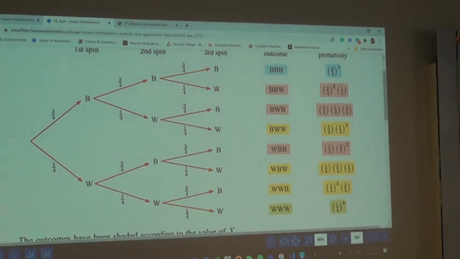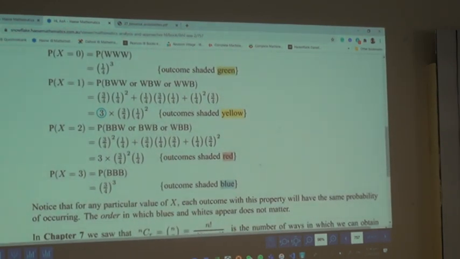Because you could see the form, the coefficient, the terms in your binomial expansion. That's why it is called binomial distribution, binomial probability distribution. The pattern gives you exactly what you have been seeing in your binomial expansion.